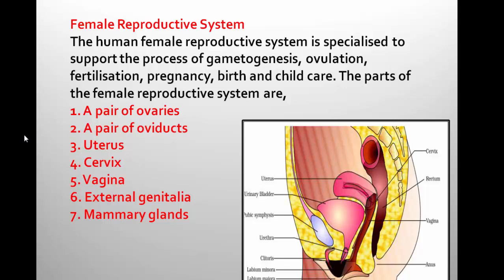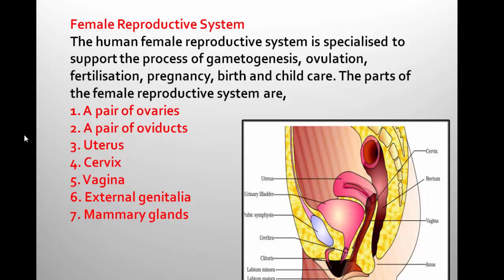They are a pair of ovaries, and ovaries represent the primary sex organs and they are female gonads. A pair of oviducts, also called fallopian tubes, uterus, also called womb, cervix, vagina, external genitalia and mammary glands. So all these are the parts with respect to the study of the female reproductive system.